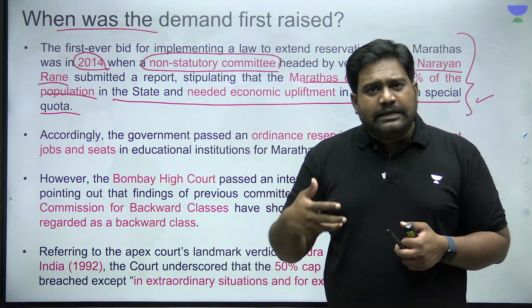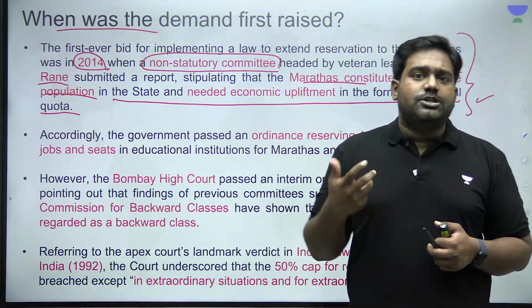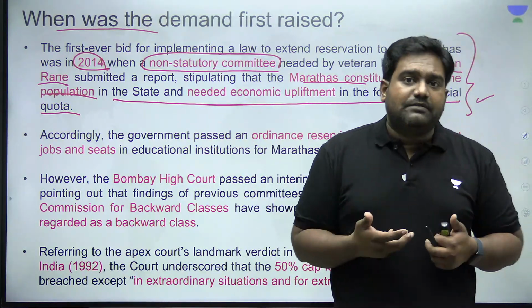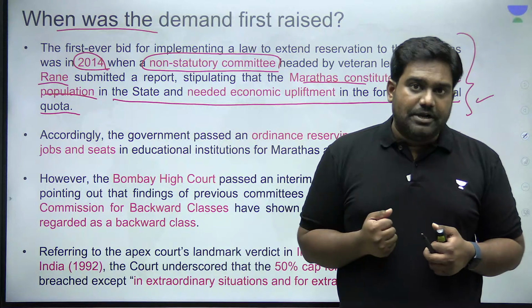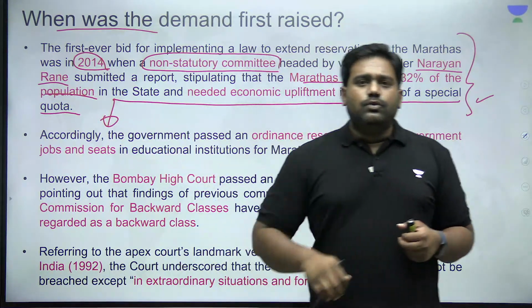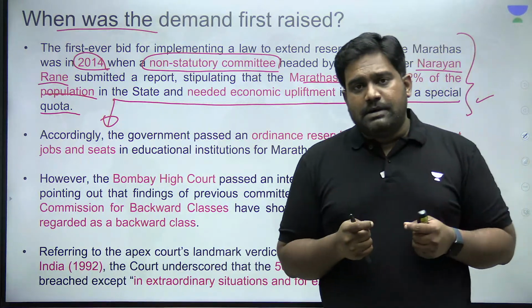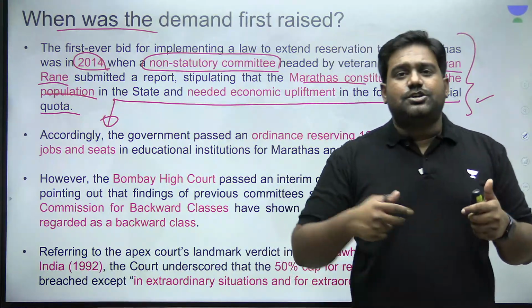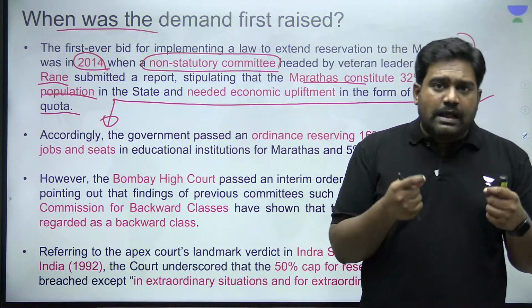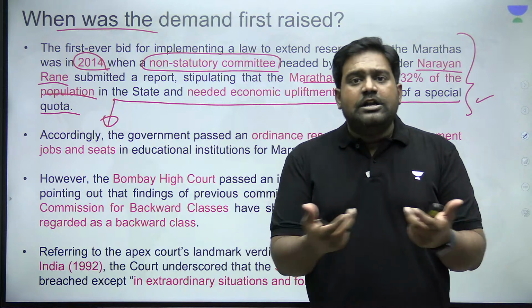It argued that they don't have access to education and jobs, and they deserved reservation, the policy of affirmative action, in order to uplift the community. This is what led to the start of a political movement in Maharashtra to claim reservation for the Maratha community.